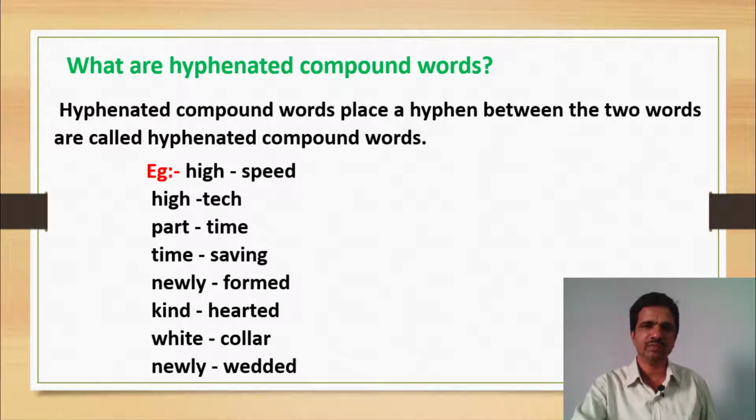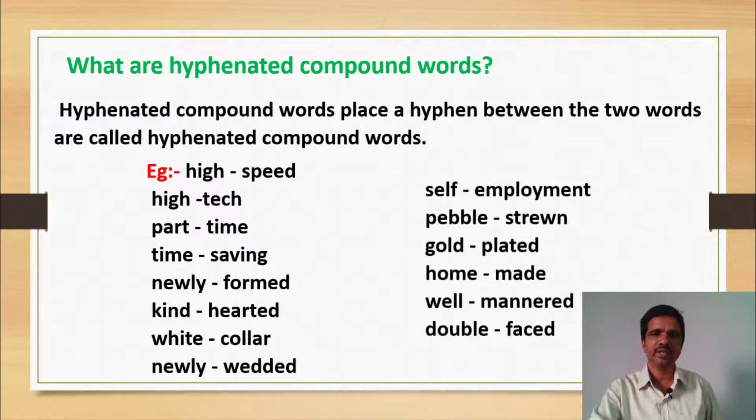In the same way, the following words are purely related to hyphenated compound words. Let us know about this. Part-time, time-saving, newly-formed, kind-hearted, white-collar, newly-wedded, self-employment, pebble-strewn, gold-plated, homemade, well-mannered, double-paced. These are the suitable examples for hyphenated compound words.